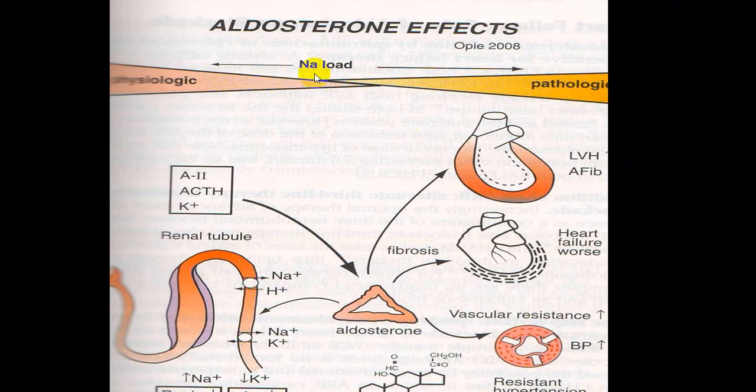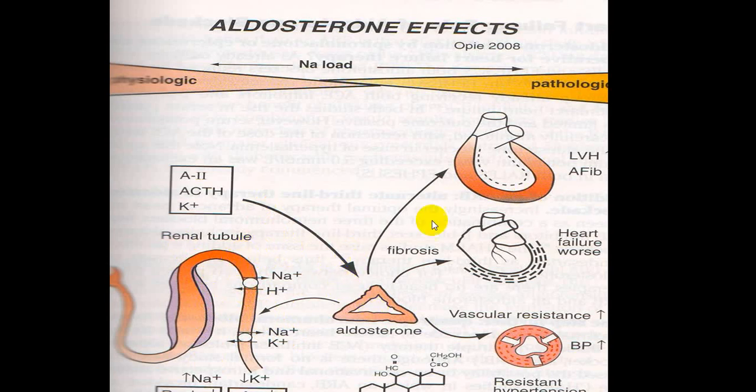Aldosterone acts directly at the level of the distal convoluted tubule, where it reabsorbs sodium and potassium is lost and H ion is thrown out, resulting in hypokalemia and metabolic acidosis. Because sodium is retained, there is mild hypernatremia with volume overload. So water is retained, and that will be the effect on the distal convoluted tubule.